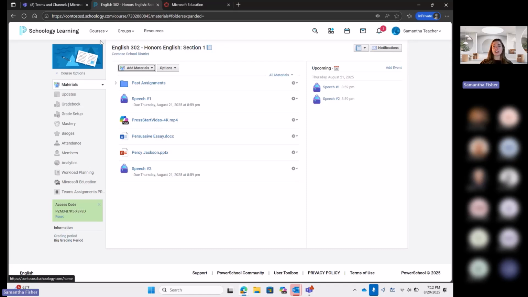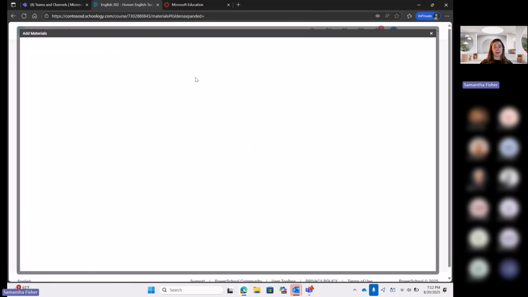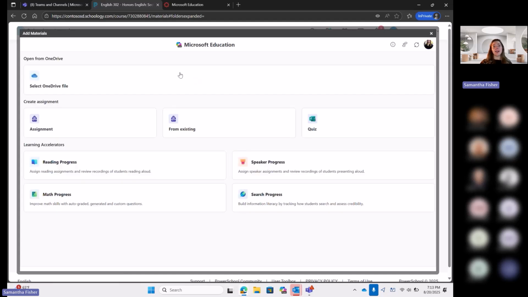So this is a Schoology learning management system. We have the Microsoft Education option here too. So if I hit Add Materials, I have Microsoft Education. Now we have that left rail experience, but I can also add an assignment here. So I have the ability to open a OneDrive file. This would allow me to distribute a file to my students, a Word document, a PowerPoint document, an Excel document. I can create a new assignment or a Forms quiz. This is super popular. And then we have all of our awesome learning accelerators.